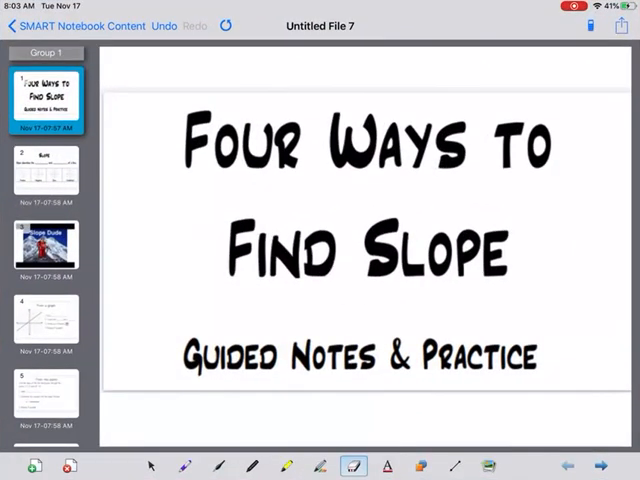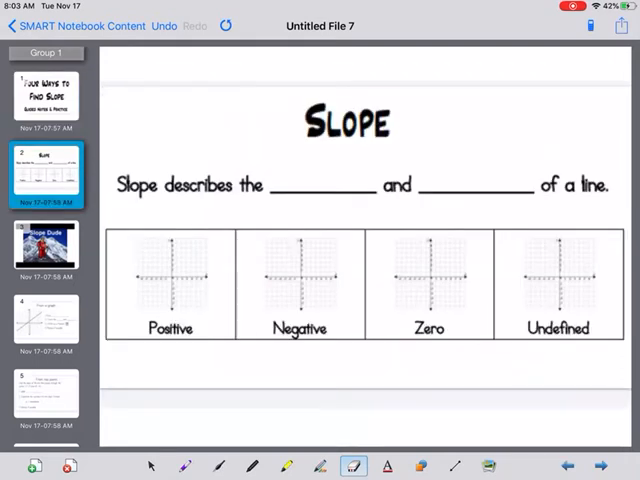Start this morning with 4 ways to find slope. You may or may not remember that you went over slope last year, but we're just going to review those 4 different types of ways to go. First, we're going to remember what slope is. Slope describes the steepness and the direction of a line.